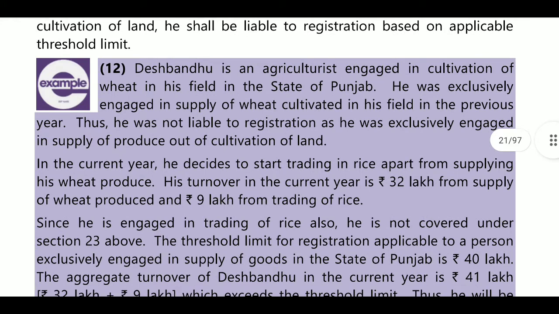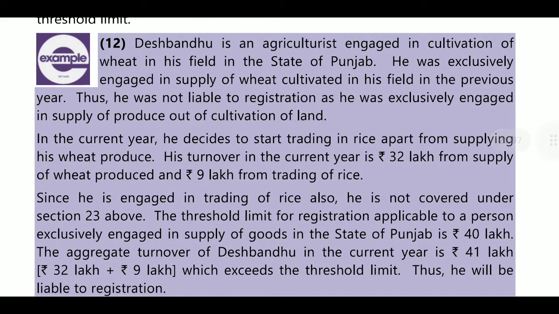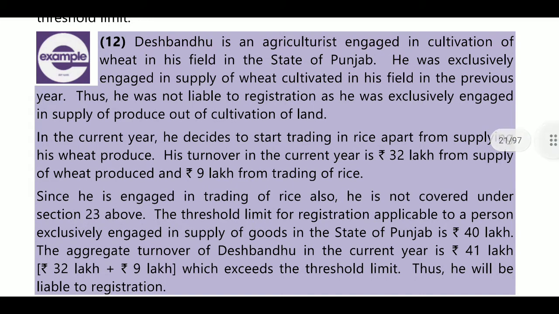For example, Deshbandhu is an agriculturist engaged in cultivation of wheat in his field in the state of Punjab. He was exclusively engaged in supply of wheat cultivated in his field in the previous year. So he is exclusively engaged in agriculture, and he is not required to get registration under GST.